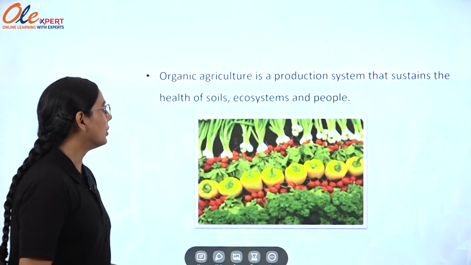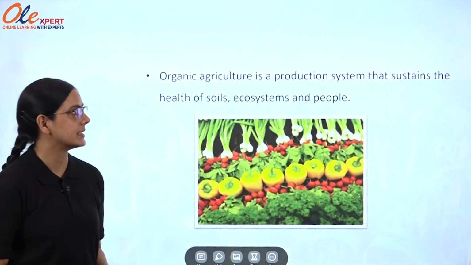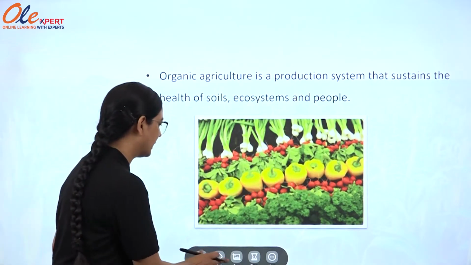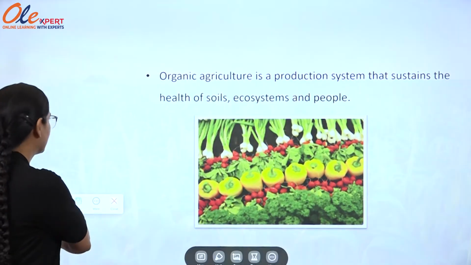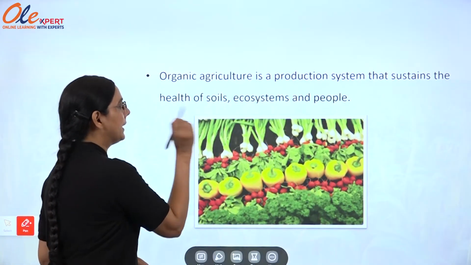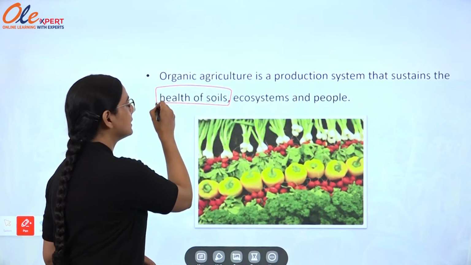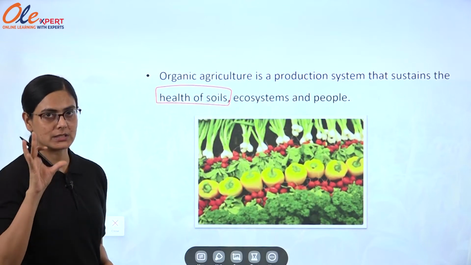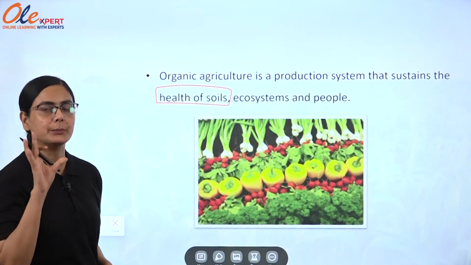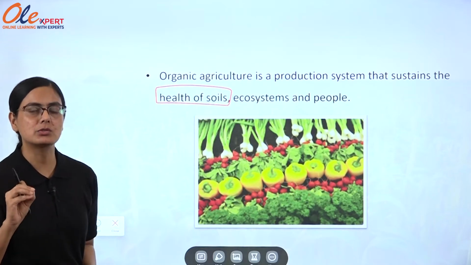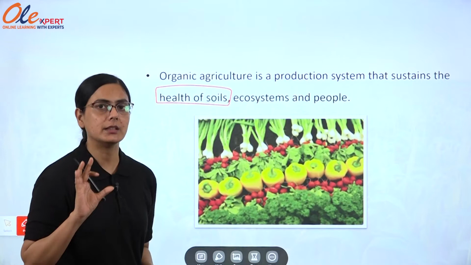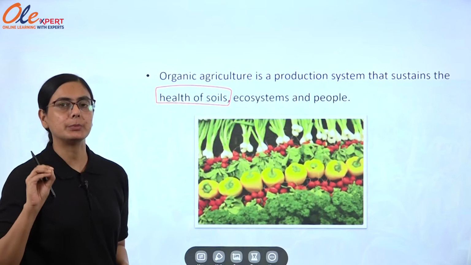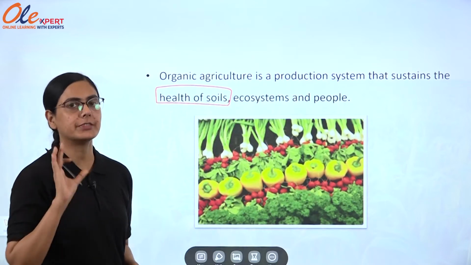So, organic agriculture is a production system that sustains the health of soils, ecosystems and people. What do you get by organic? Let's see. It depends upon the health of soil, meaning the fertility of the soil. Chemicals or fertilizers will not be used, only manure or whatever is used to increase the fertility of the soil. It will be totally dependent on organic matter. No chemicals will be added to the soil to increase its fertility.